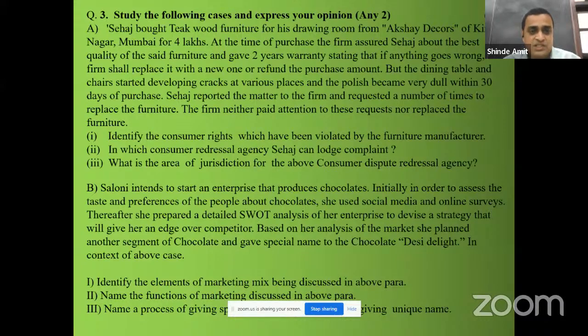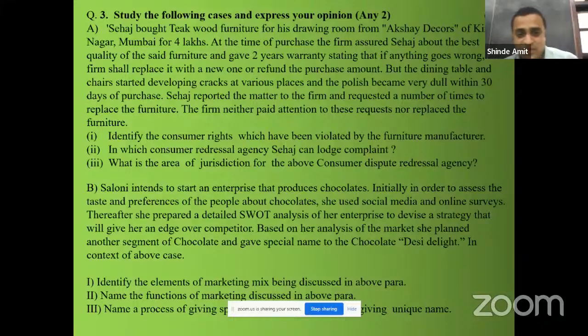Second case study. Saloni intends to start an enterprise that produces chocolates. Initially, in order to assess the taste and preferences of the people about chocolates, she used social media and online surveys. Thereafter, she prepared a detailed SWOT analysis of her enterprise to devise a strategy that will give her an edge over competitors. Based on her analysis of the market, she planned another segment of chocolate and gave a special name to the chocolate, Desi Delight. In the context of the above, identify the element of marketing mix being discussed in the above paragraph.